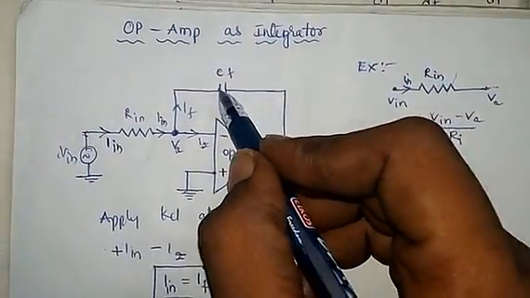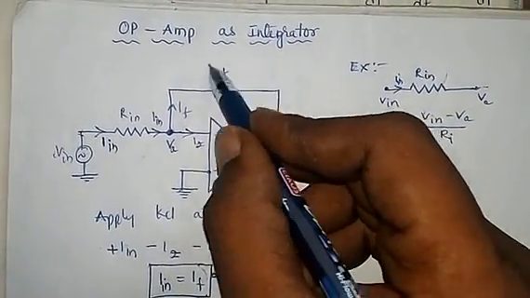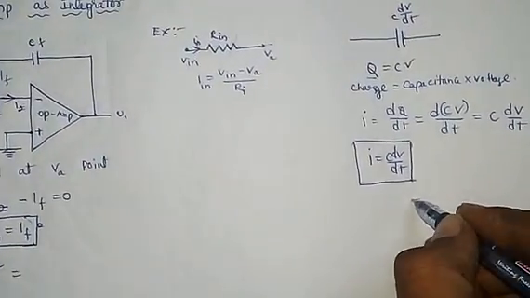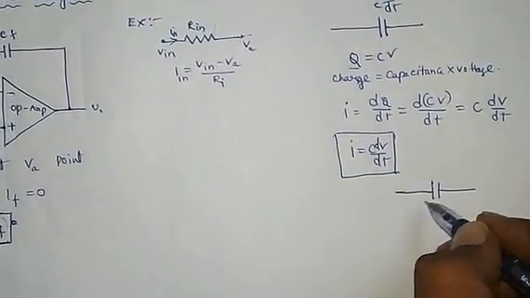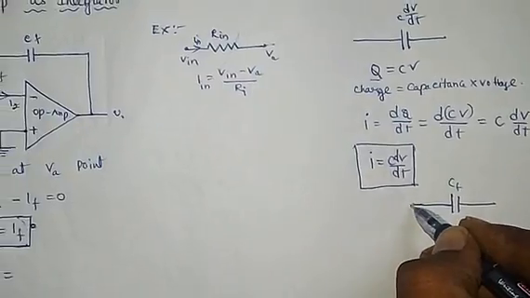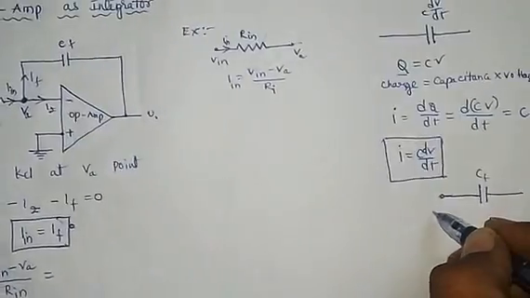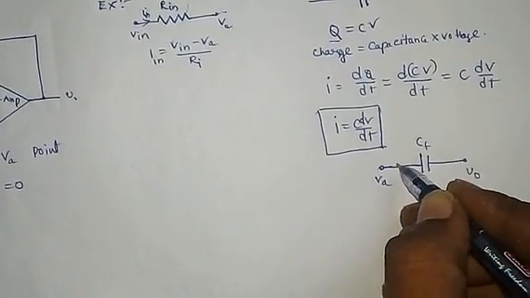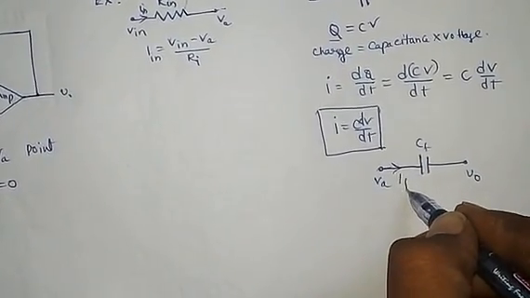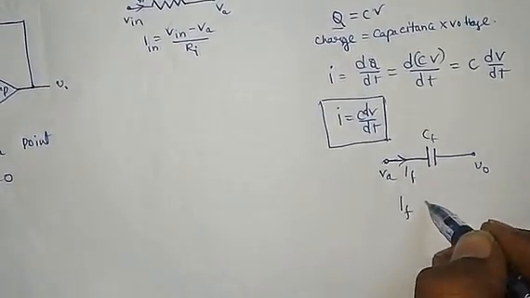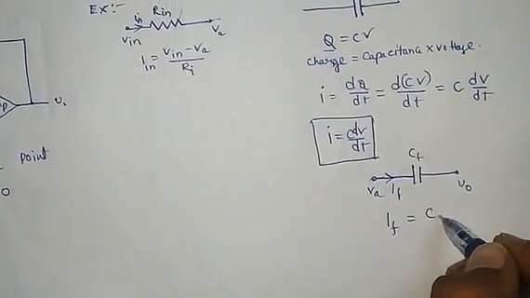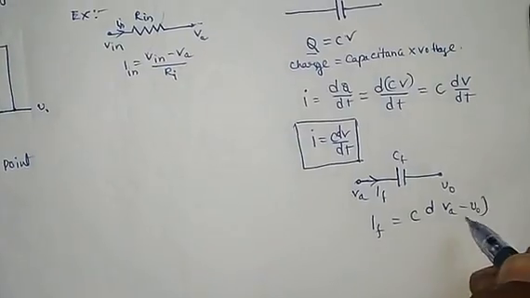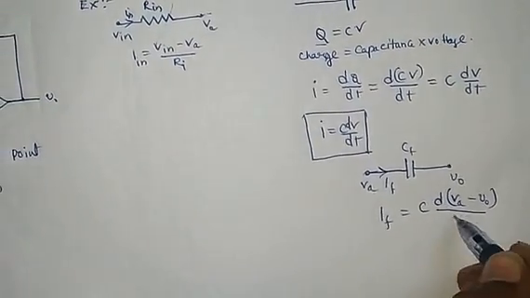We have to find the voltage across this capacitor. Let this be CF. This point is VA and this point is V0. The current is flowing like this. So If equal to C d(VA minus V0) by dt.